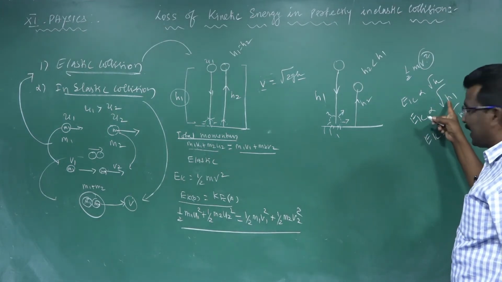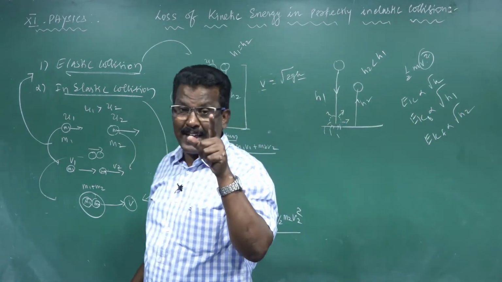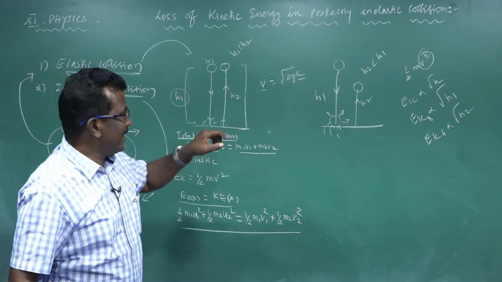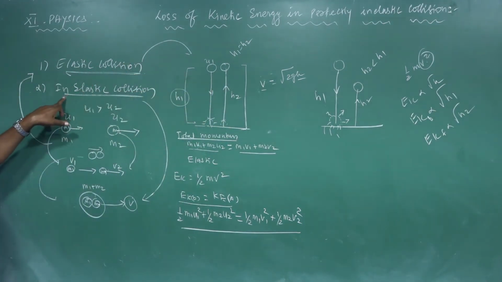There is a change in height, and if there is a change in height, the kinetic energy changes. So kinetic energy is not conserved in the case of inelastic collision.